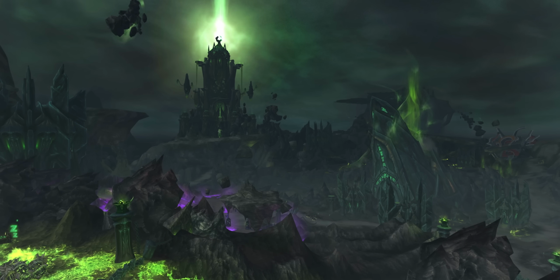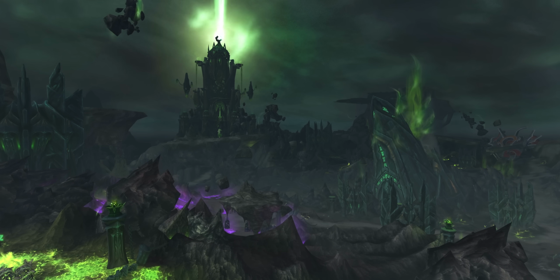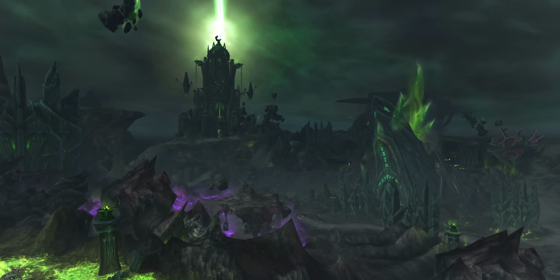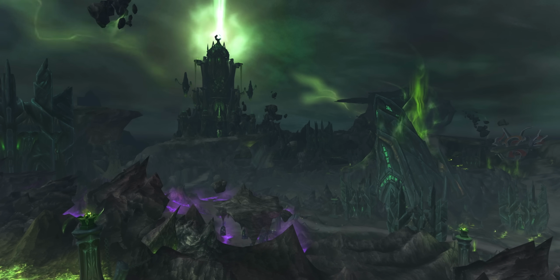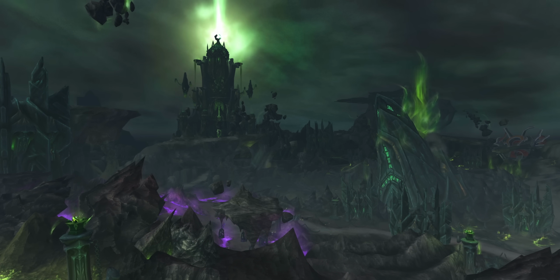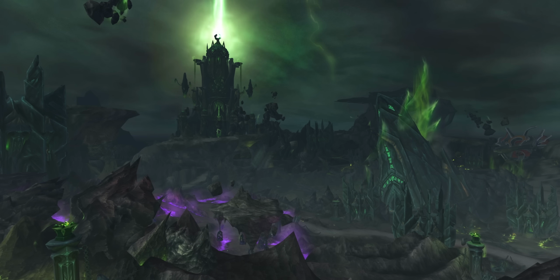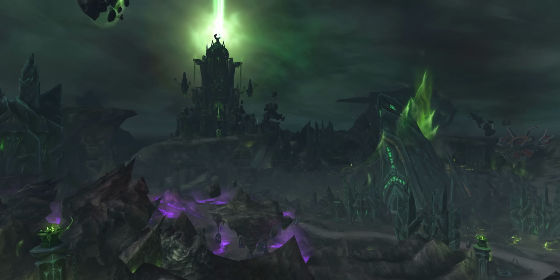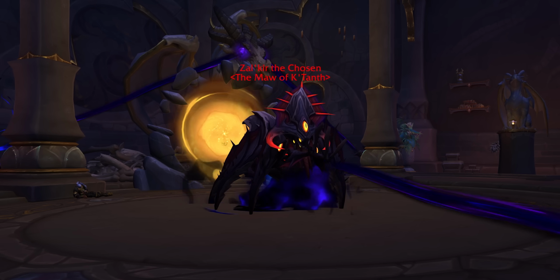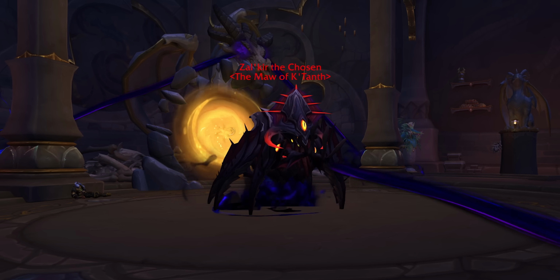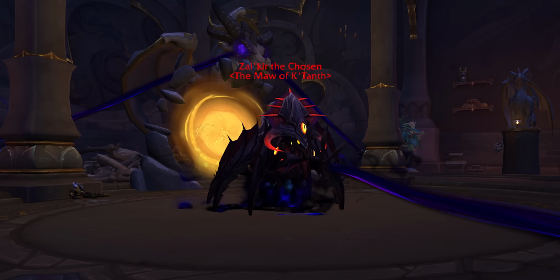And also, before I get into theory time, the devs really are cooking with Xal'atath and this old god war thing. You see in Legion on the Broken Shore, Xal'atath whispered to us about the Battle of C'Tanth, a big battle, big war that took place on the Broken Shore in the ancient past. Seemingly it's one where N'Zoth lost to Y'Shaarj. Well, this elite was actually added in this patch. The elite is called Zal'Kir the Chosen, the Maw of C'Tanth.